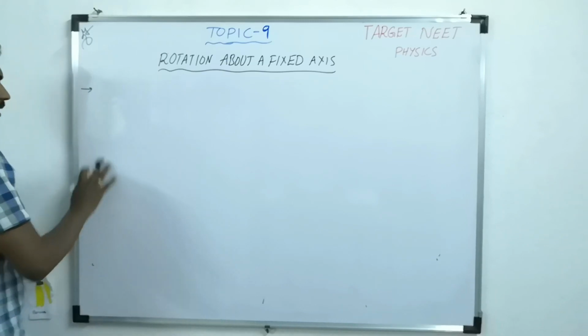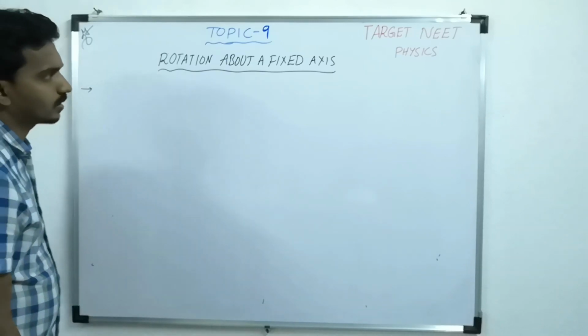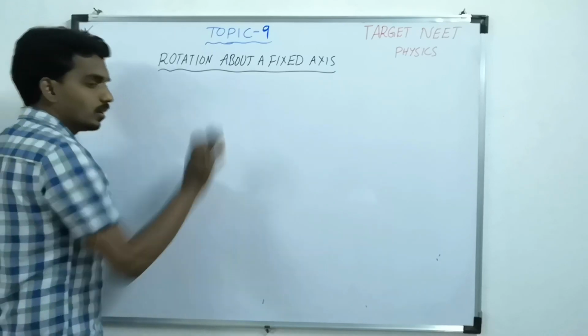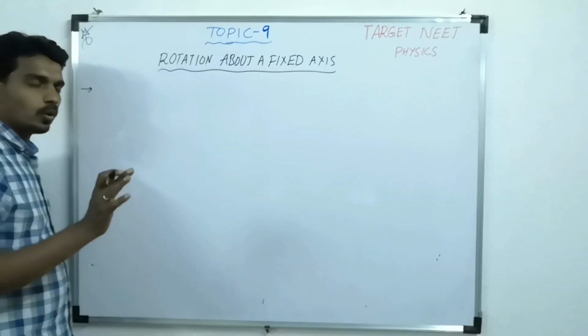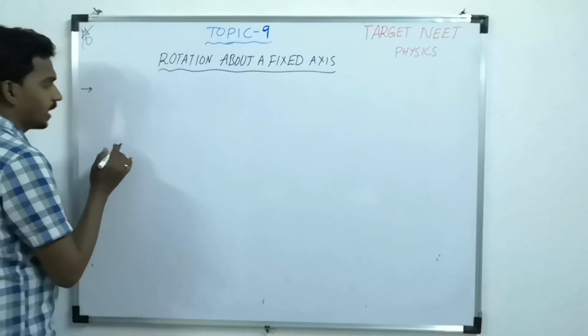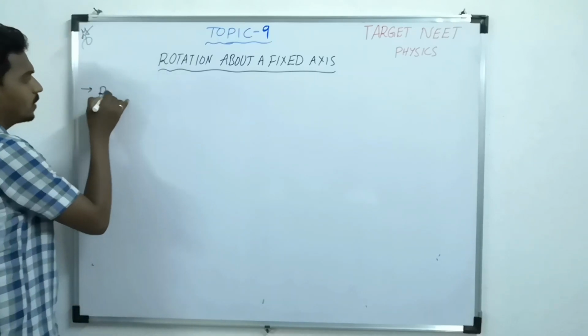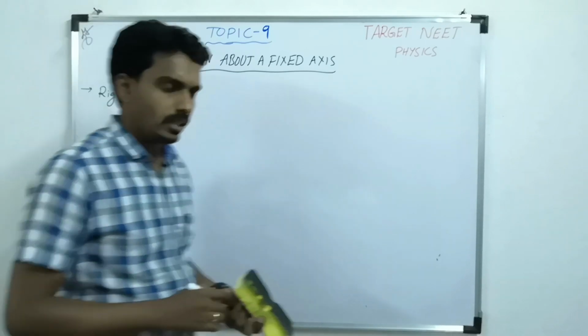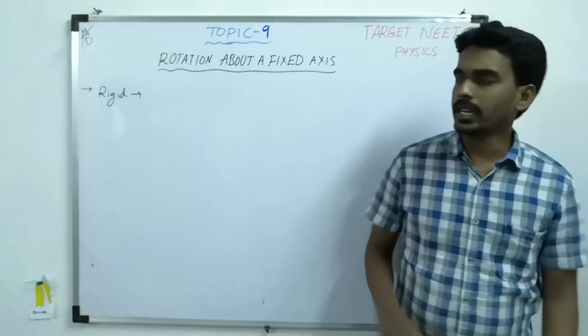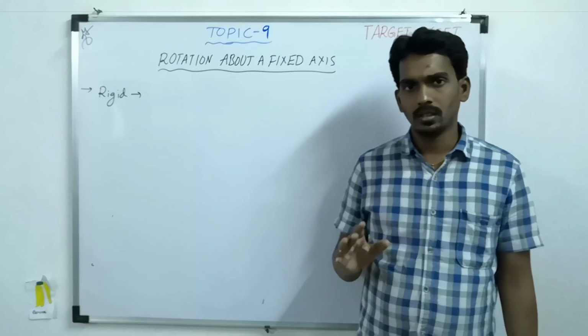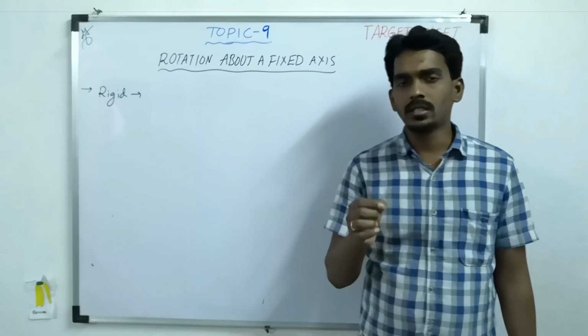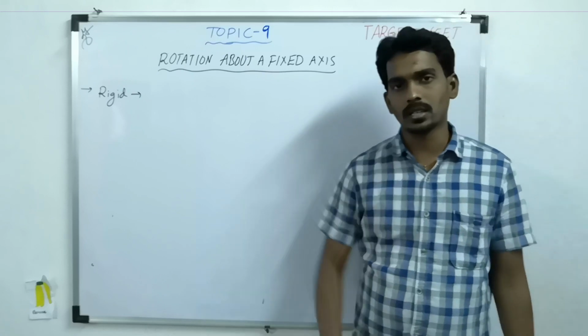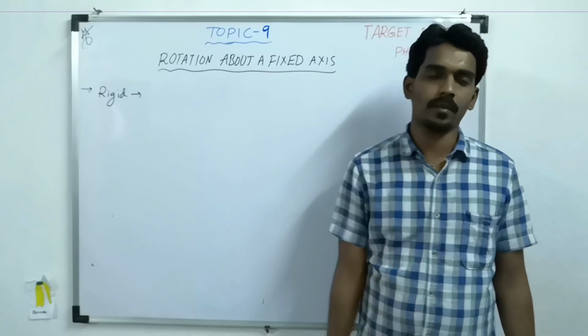Consider a rigid body, because here we are talking about rigid body rotation about a fixed axis. So what is the meaning of rigid body? When an object or body is moving, the distance between any two parts of the object remains the same.